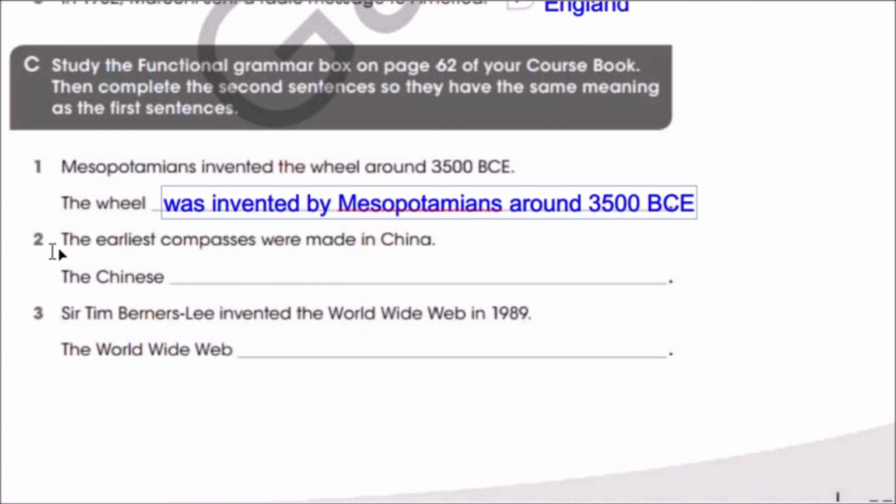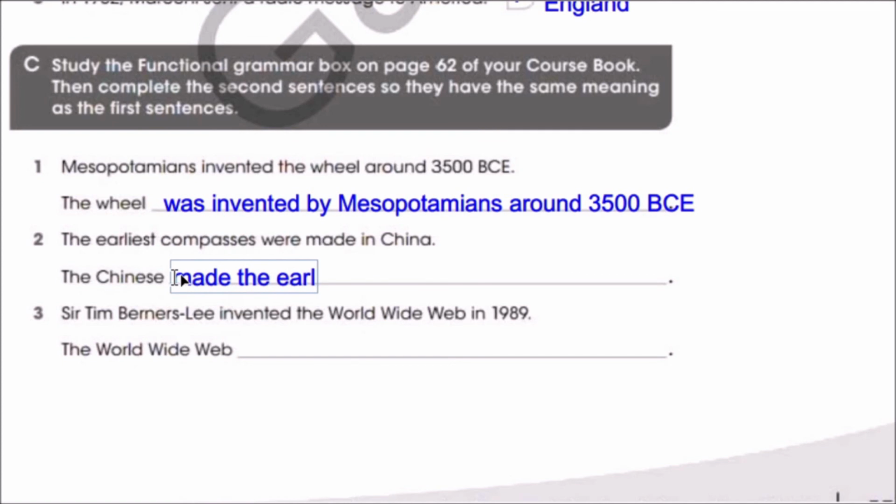The earliest compasses were made in China. Now, as you can see here, compasses is plural. Now, we say the Chinese, good, the Chinese made the earliest, very good, compasses.